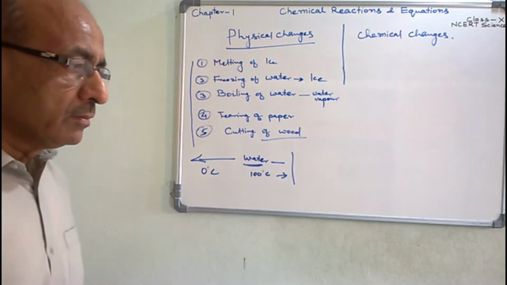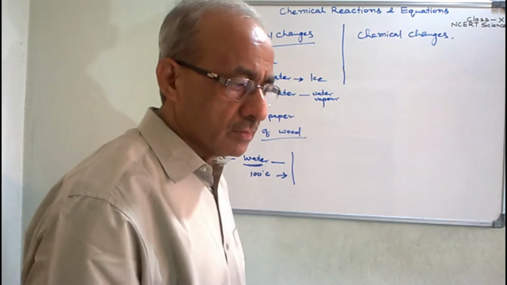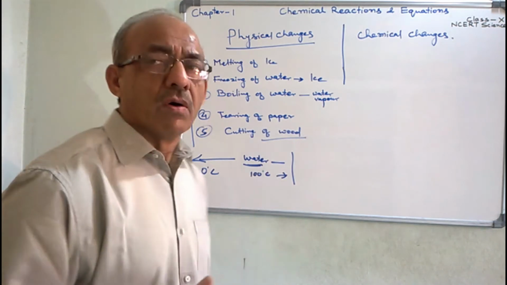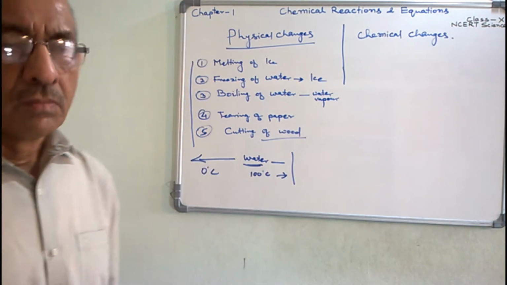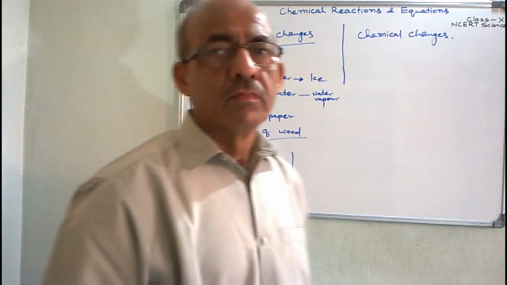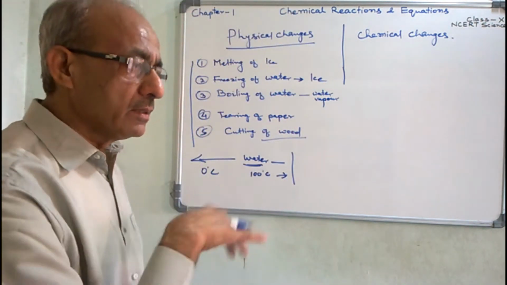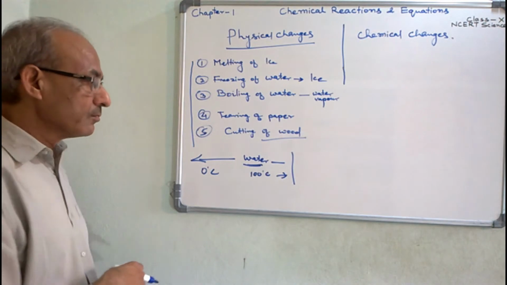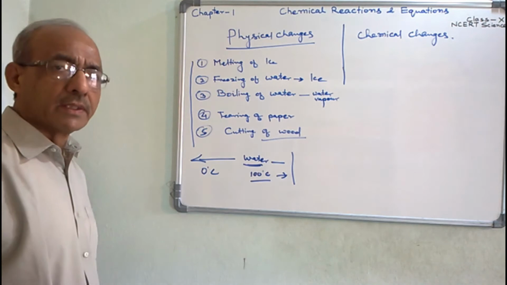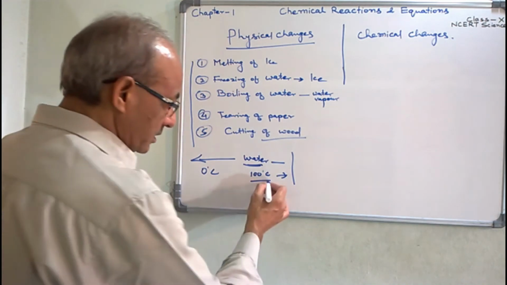But when the temperature gets back to its original form, the water or any substance reverts to its original form. Suppose you heated the water at 100 degrees centigrade. This is the physical condition.